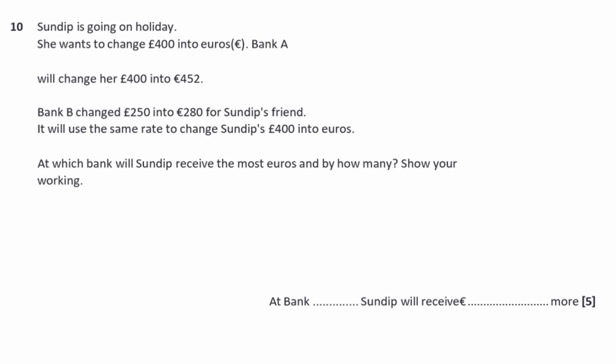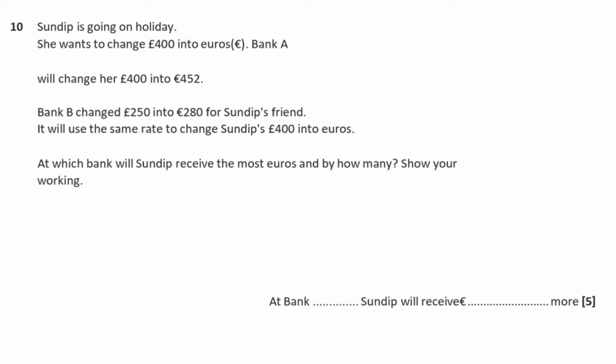Sandip is going on holiday. She wants to change £400 into euros. Bank A will change her £400 into €452. Bank B changed £250 into €280 for Sandip's friend. It will use the same rate to change Sandip's £400 into euros. At which bank will Sandip receive the most euros, and by how many?